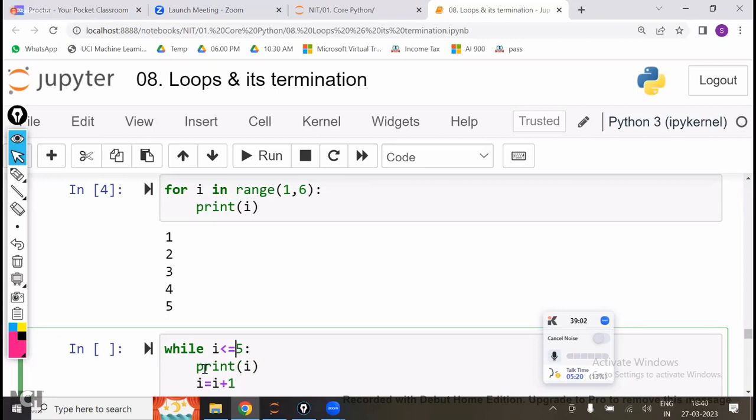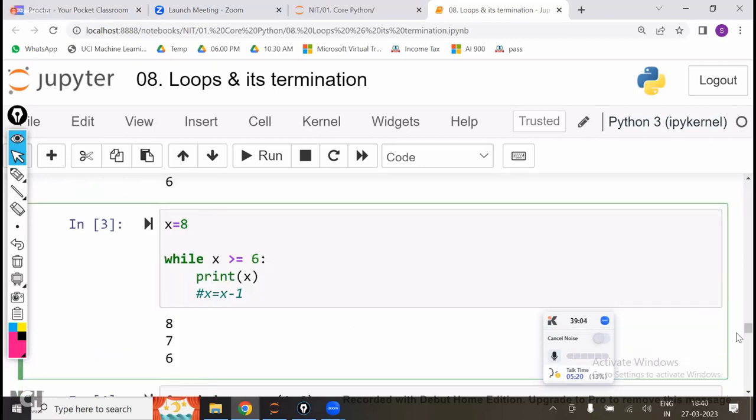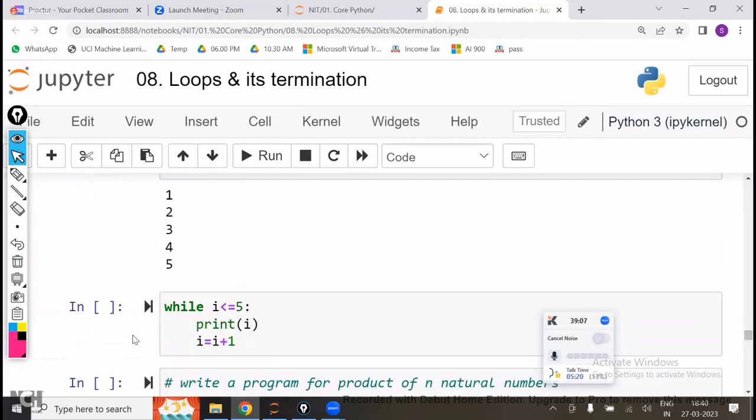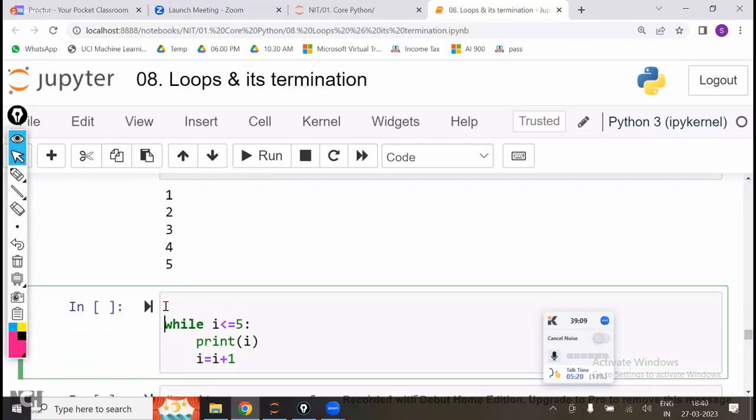But you have to initialize your i value with 1. If you don't initialize i value with 1, it is throwing the error. It will throw the error, that name error. Where is i? You have to give the first one, right? Otherwise, starting only i is less than or equal to 5 means from where is i there. So something you have to write. So what I'm going to do here, I'm going to write i is equal to 1.